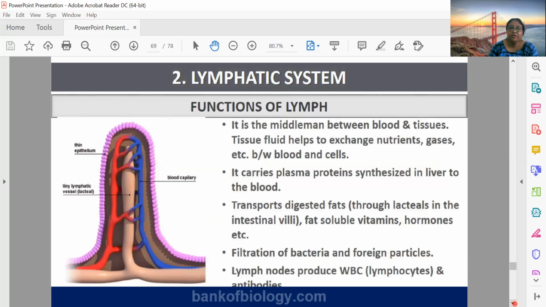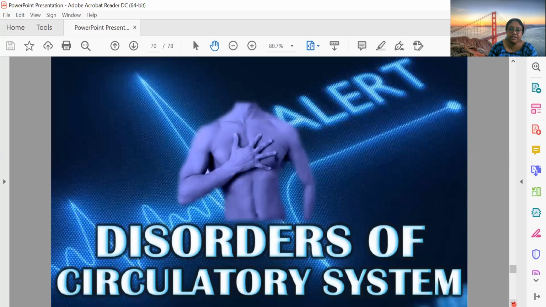The main function of lymph is to act as the middleman between blood and tissue, and it carries the plasma protein synthesized in the liver to the blood. It's also responsible for carrying digestive fat. You know about the lacteal, which is present near the villi, which is very efficient in carrying digested fat molecules. And the most important thing is that it gives us protection against diseases because it is full of WBC, that is lymphocytes.